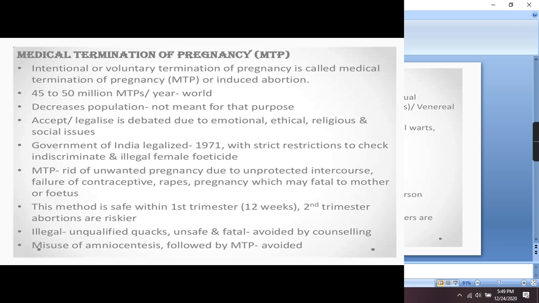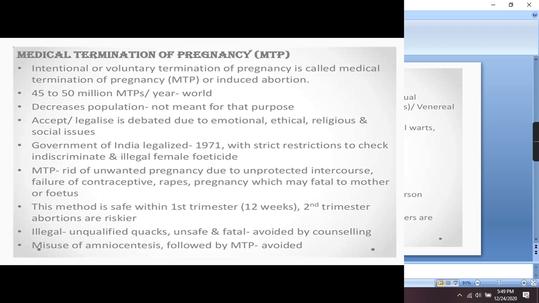MTP is done during the first 12 weeks, during the first trimester. After that it will be dangerous for the mother, and it may lead to the death of the mother. That's why it is done only during the first trimester.